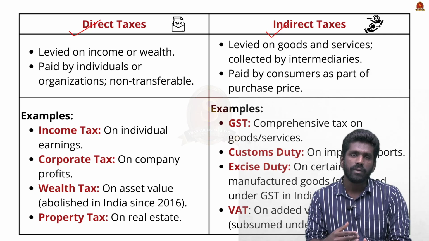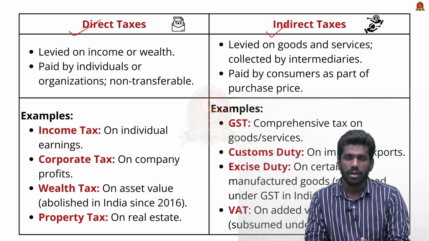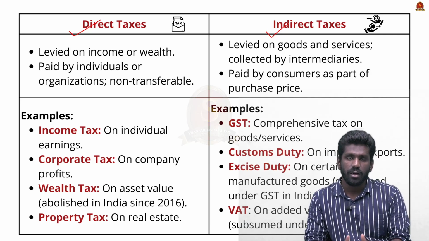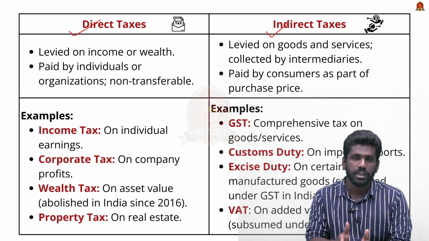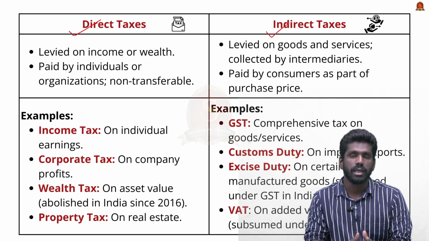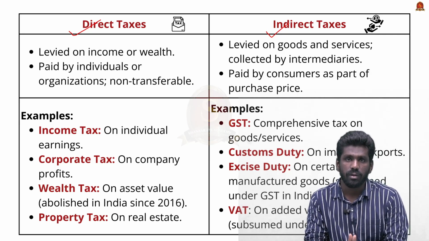The examples of indirect taxes are GST, customs duty, excise duty, and VAT, value added taxation. So the customs duty and excise duties are all eliminated, and now we only have GST. So this is a comprehensive tax on all goods and services in India. So now we have one taxation and one nation system by GST.